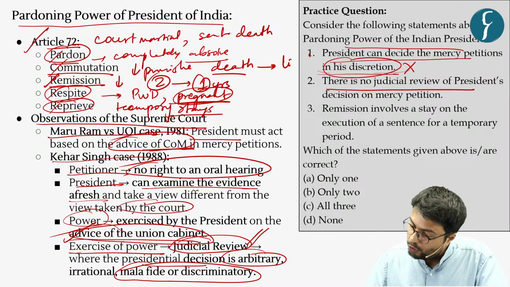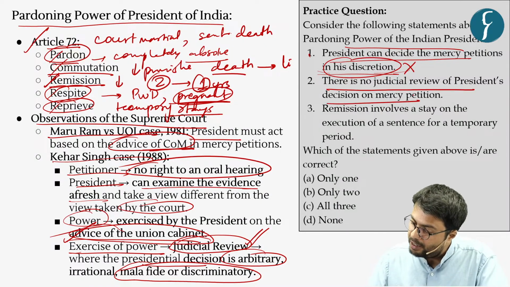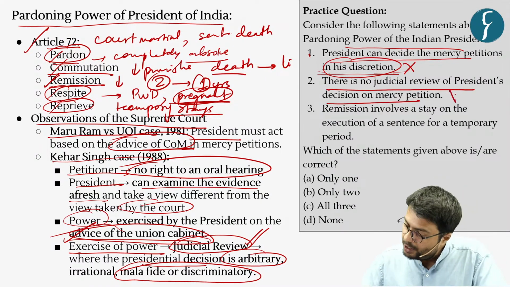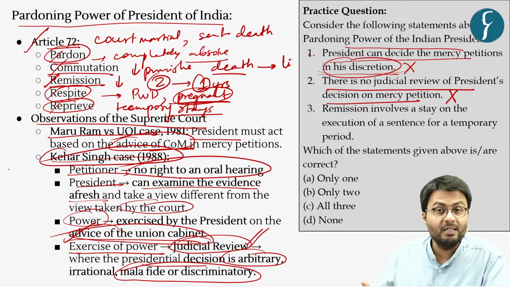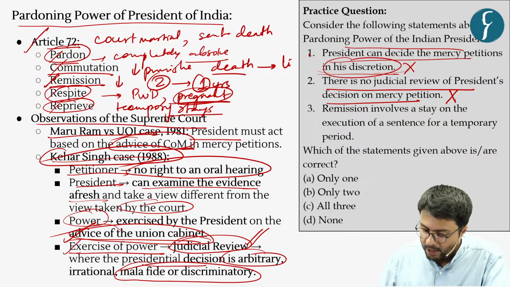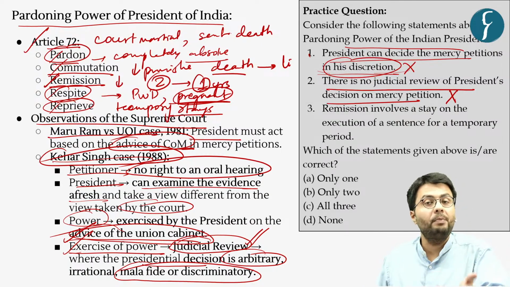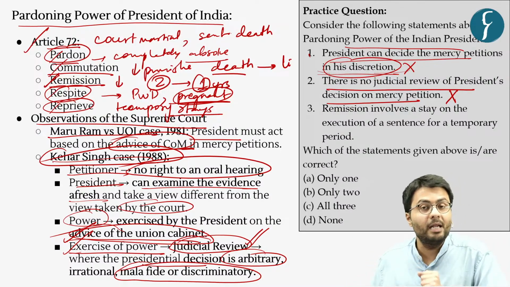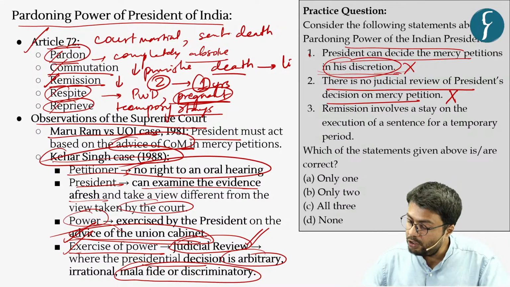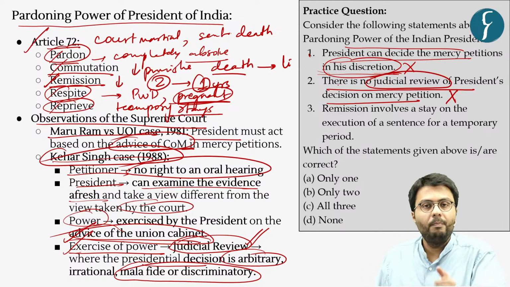Further, there is no scope for judicial review of the President's decision on the mercy petition, which again is an incorrect statement, because in the Kehar Singh case, the Supreme Court highlighted that whenever the exercise of power by the President is arbitrary, irrational or malafide, then the petitioner can seek judicial review of the decision of the President.